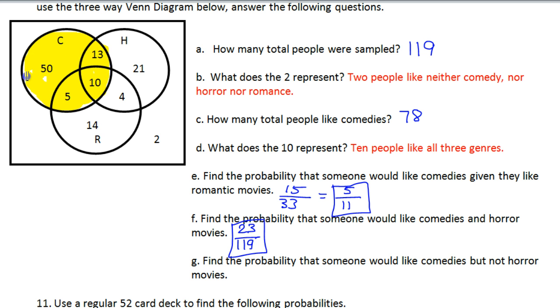But then they had to go and say comedies but not horror movies. So if we take out the horror movies, we're taking out the 13 and the 10 because those are both horror movies. So that leaves these numbers to be comedies but not horror movies. Okay, so that's 55 people.